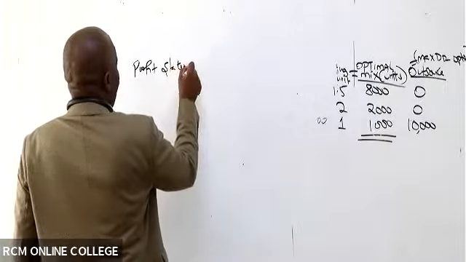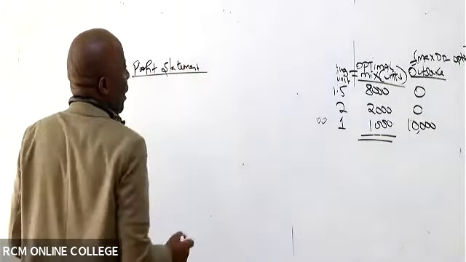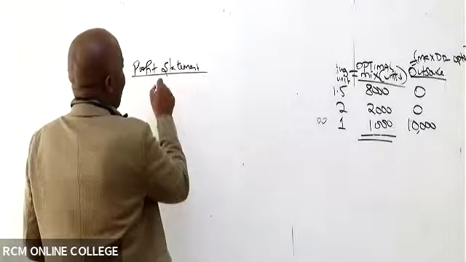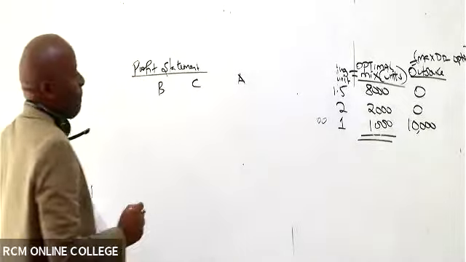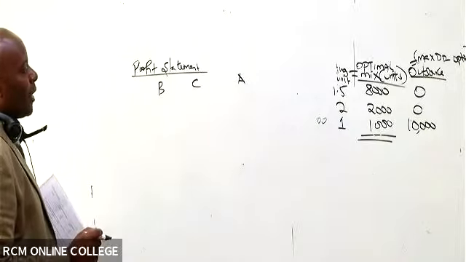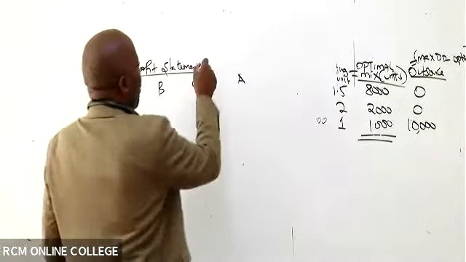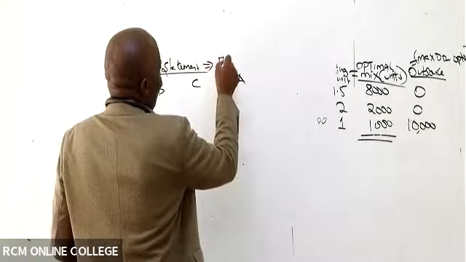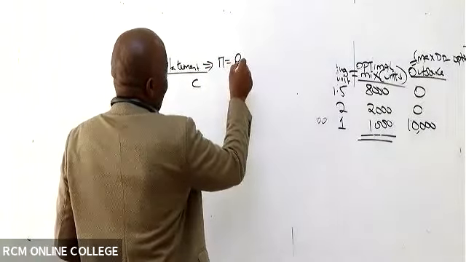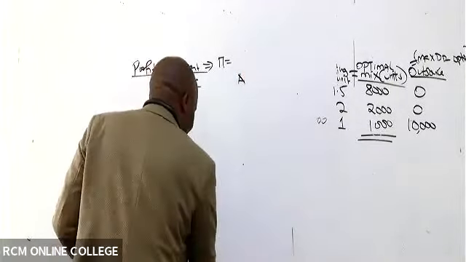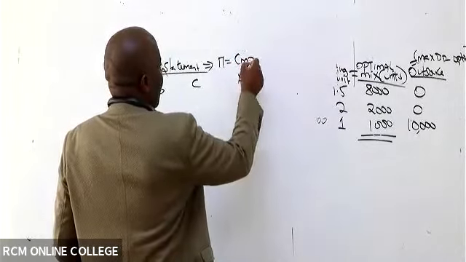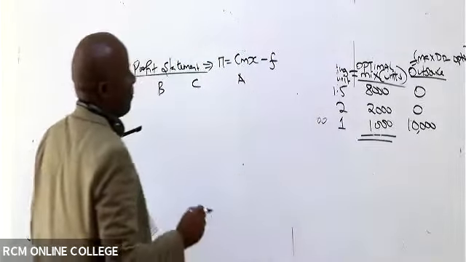So profit statement. We have our 3 products. So it was B, C, and A. And remember, we are using the concept of what here? Profit equals, not revenue, but CM times X, minus fixed costs.